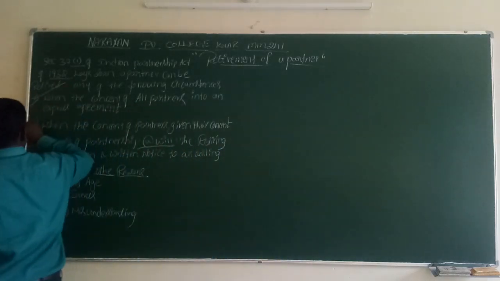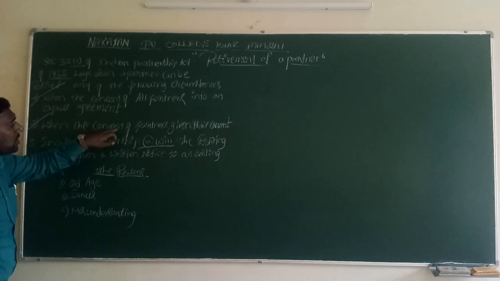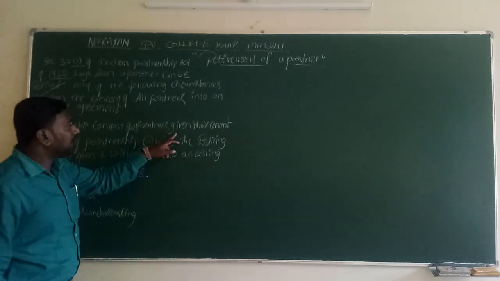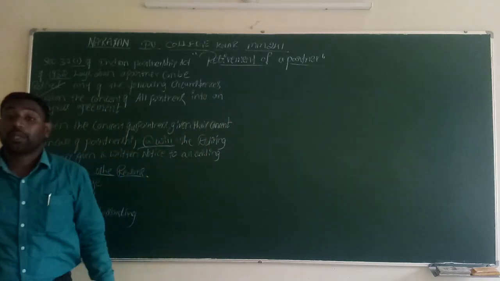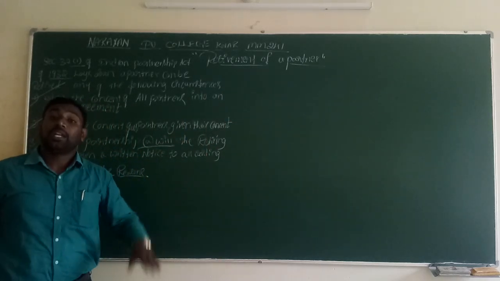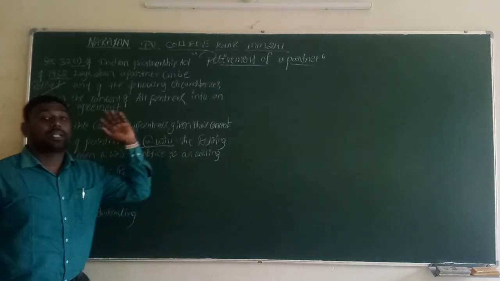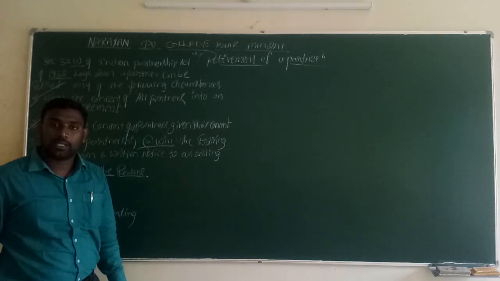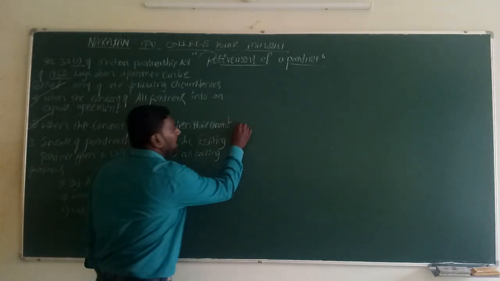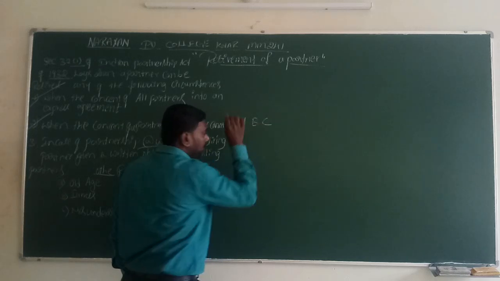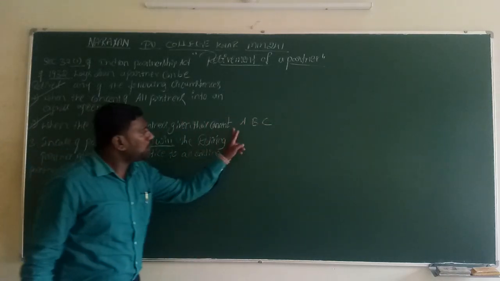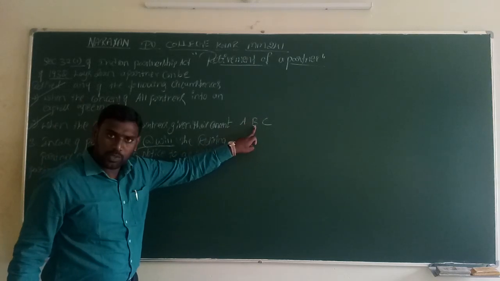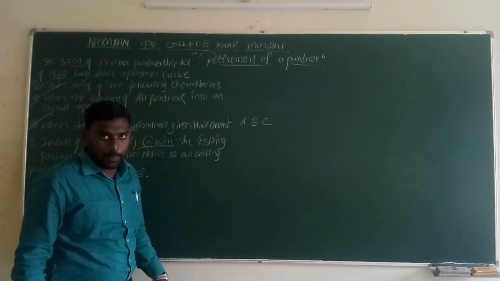The second reason is when all the remaining partners give their consent. Whoever they may be, if they decide to terminate a particular person, that person can retire. For example, A, B and C are three partners starting a partnership business. A invested capital, B invested capital, C also invested capital.